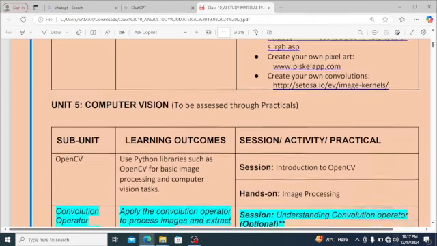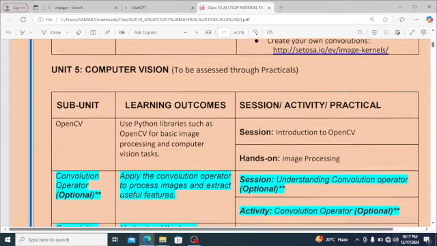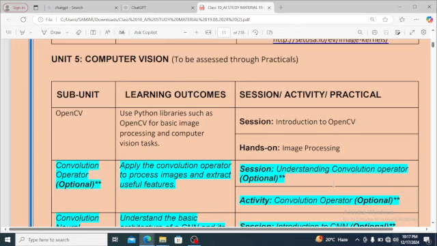Convolution. Computer vision, the next part is OpenCV. What is OpenCV? Use Python libraries such as OpenCV for basic image processing and computer vision tasks. What will be the session? Introduction to OpenCV. Hands-on activity will be image processing.